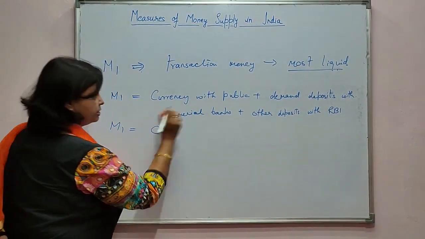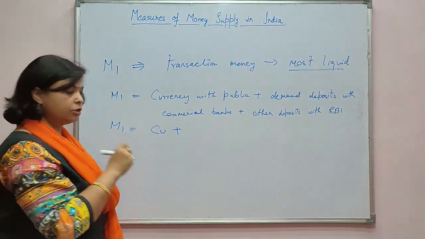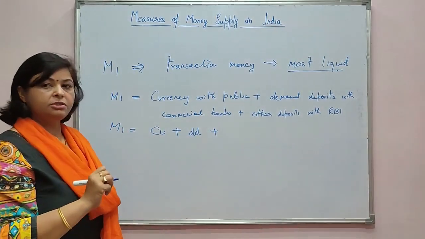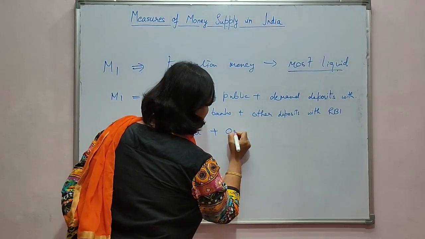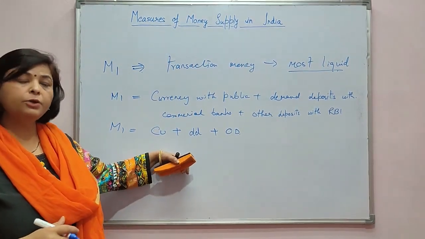Now we can write it: currency with public as CU, demand deposits with commercial banks as DD, and other deposits with RBI as OD. So this is also known as narrow money.